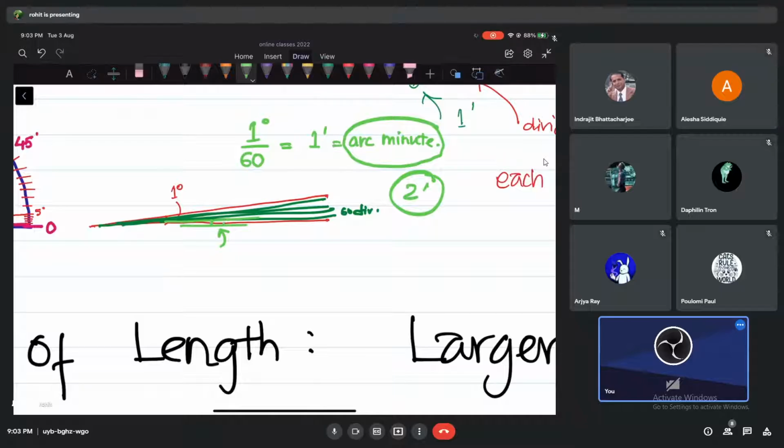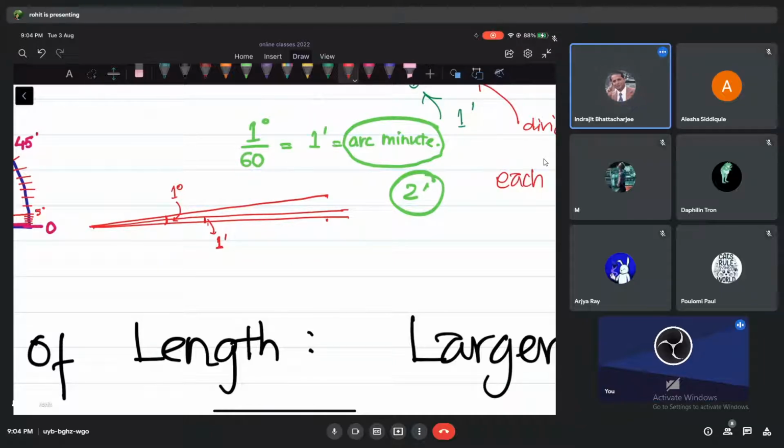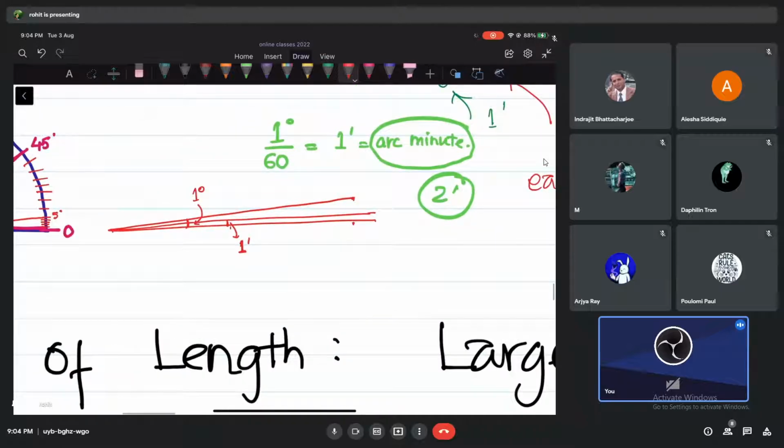Now we have one more thing. I cannot visualize it, and it is very difficult for you to visualize, but let's try. You have already seen the very small 60th division of a degree. What do we call this angle? 1 arc minute. Now you take this 1 arc minute and again divide it into 60 times. You are getting angry now, I'm sure, but imagine. You took 1 arc minute and divided it 60 times. What do you think that angle is, small or very, very small? Very, very small. That is called 1 arc second.